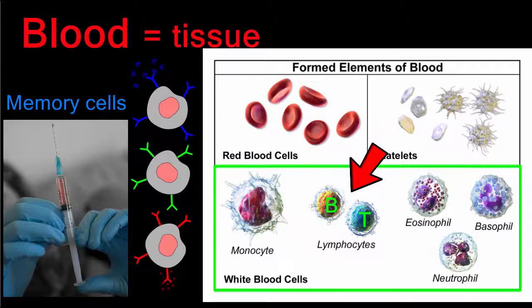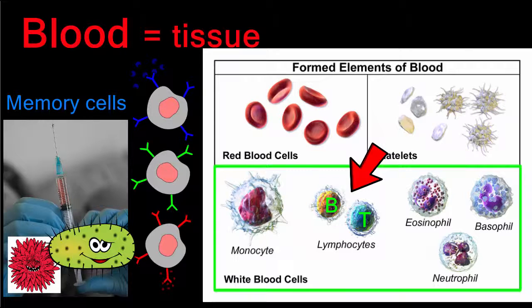Vaccinations are based on the ability of memory cells to recognize invaders. Vaccines are actually weakened or dead versions of diseases that stimulate the production of antibodies necessary to fight the disease. Vaccines allow your body to become immune to diseases without ever having to experience the symptoms of the disease.